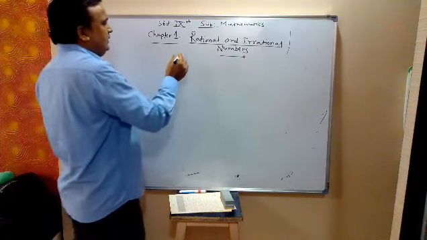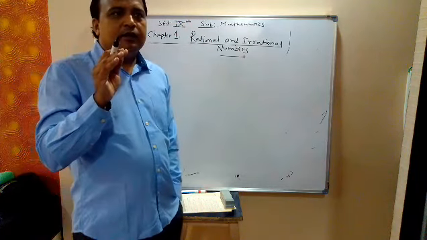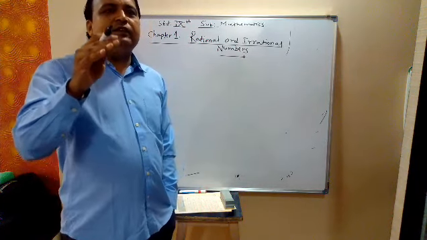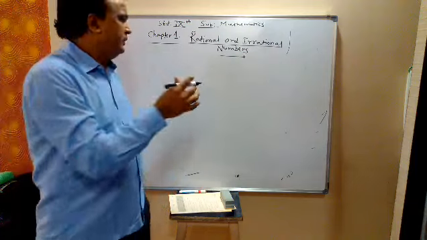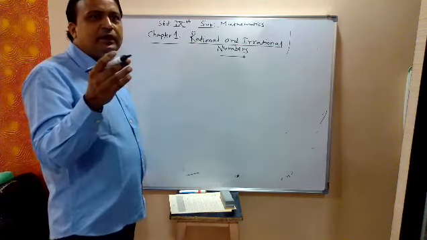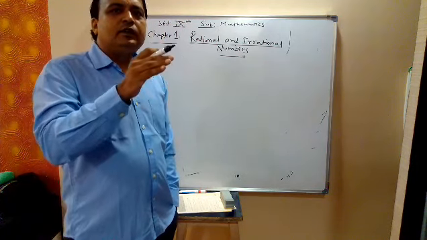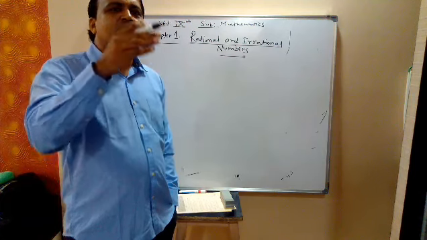Now, non-repeating means the division does not stop. Terminating means the division stops. Non-terminating means the division does not stop.